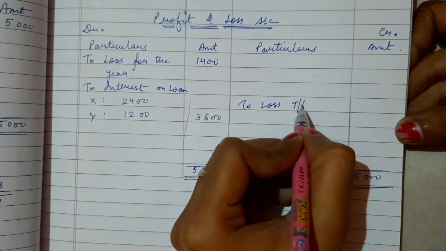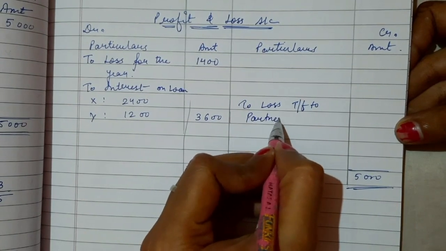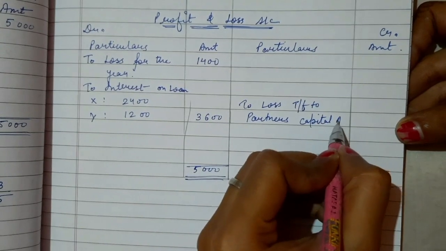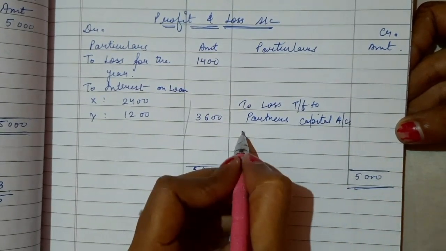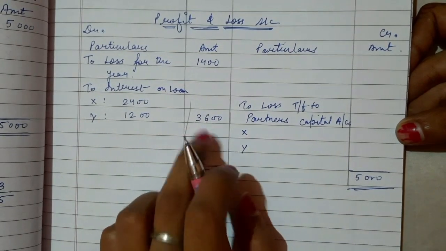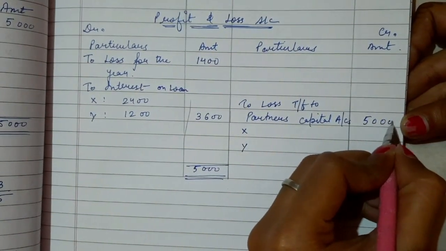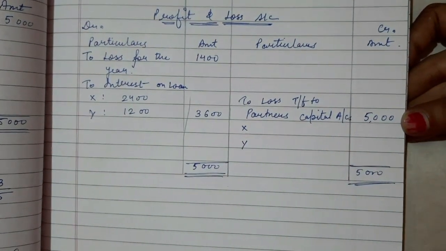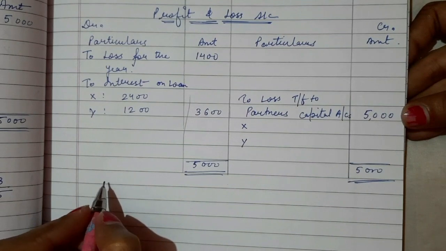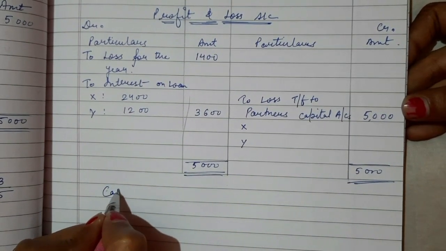In the earlier questions, I was writing on the debit side to profit transfer to the partners' capital, but here it is a loss. So I am writing here to loss transfer to the partners' capital. This is our balancing figure. Remember always that this is our balancing figure, to loss transfer to partners' capital account, right? Not loss for the year. So this is for X and Y. We will distribute this loss of 5000 rupees between X and Y.